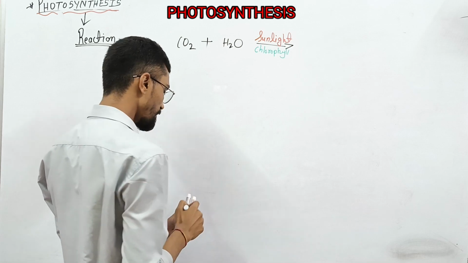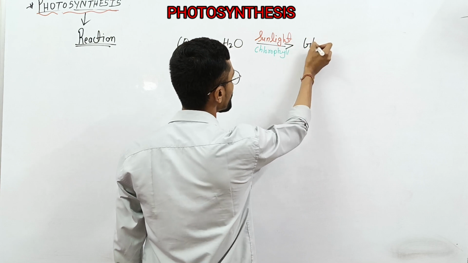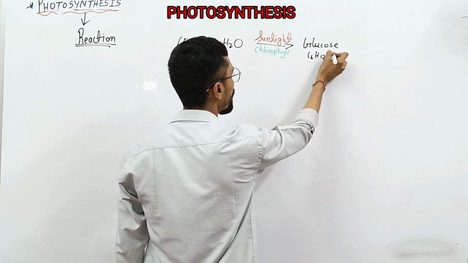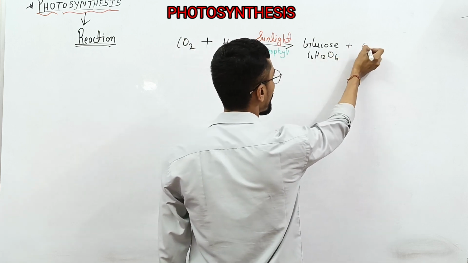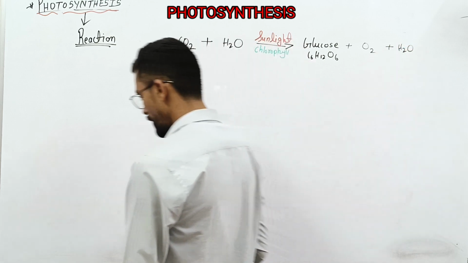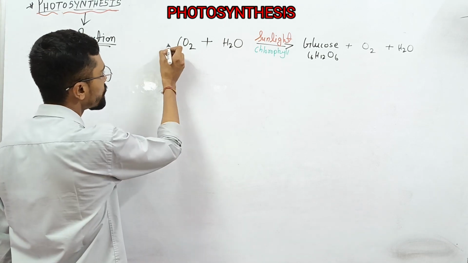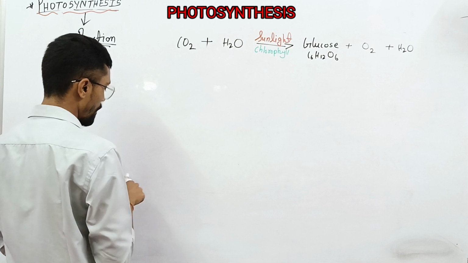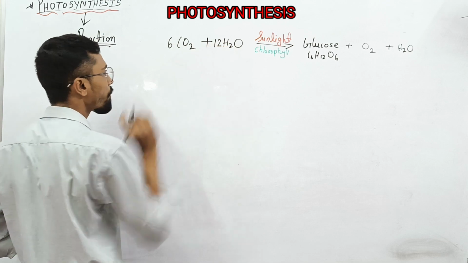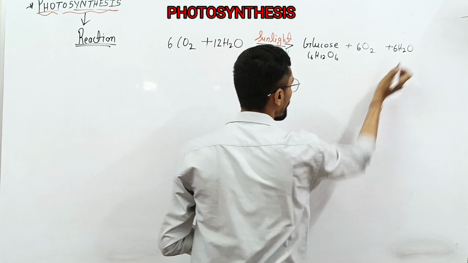It forms glucose, that is C6H12O6. Along with that oxygen is removed out and H2O. So this is the actual reaction, and when we balance it, it is 6 molecules of carbon dioxide and 12 molecules of H2O, converting to 6 molecules of glucose, 6 molecules of oxygen and 6 molecules of H2O.